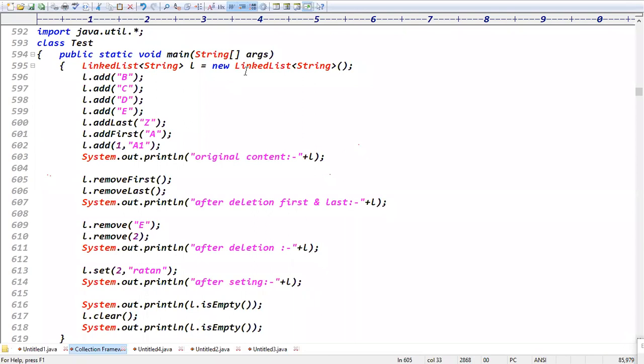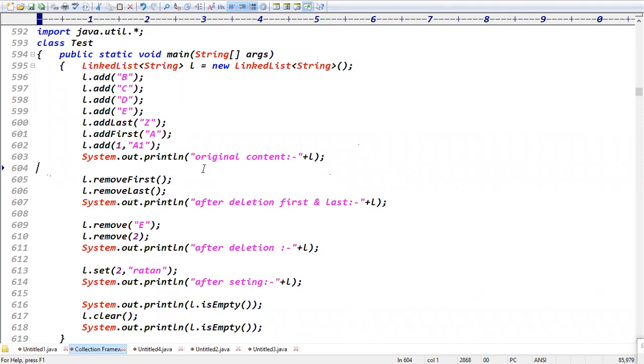Next one, the difference between ArrayList versus Vector. ArrayList's underlying data structure is a resizable array, right? The data will be stored in array format.